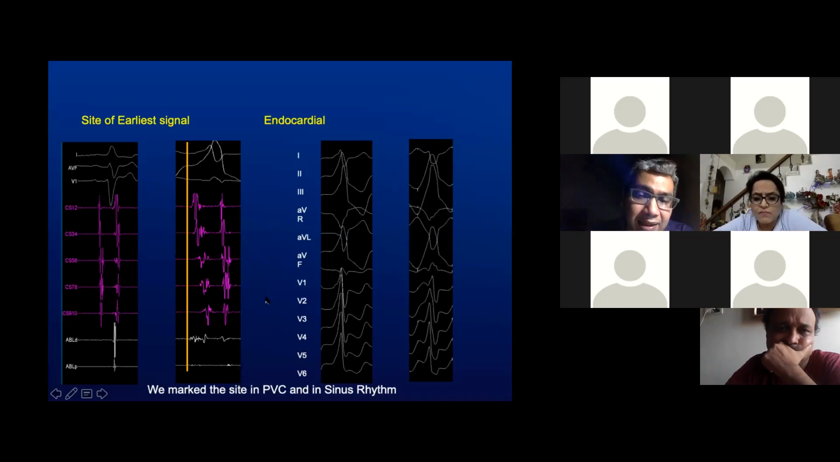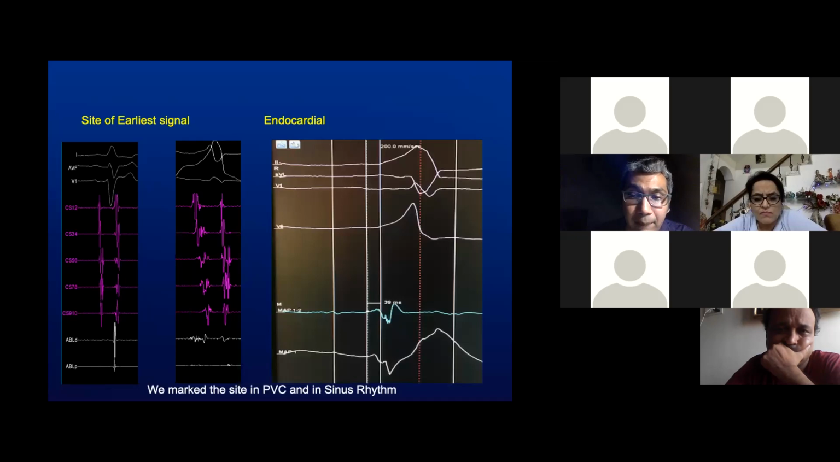We marked this site in PVC and in sinus rhythm on the 3D anatomical map. And if you draw attention right here, you can see the far field seen very well, but there is also a prominent R wave or initial deflection noted on the unipolar. This suggested to us that although this site, wherever this far field signal was being recorded, was early, it was not at the site of the ablation electrode at this point.